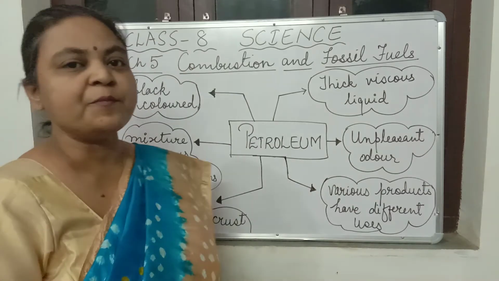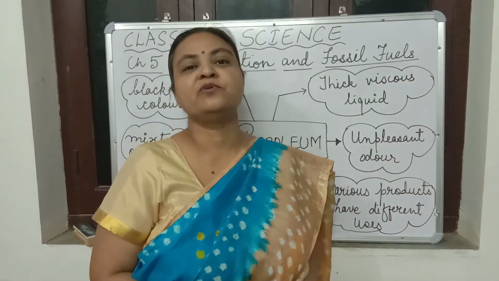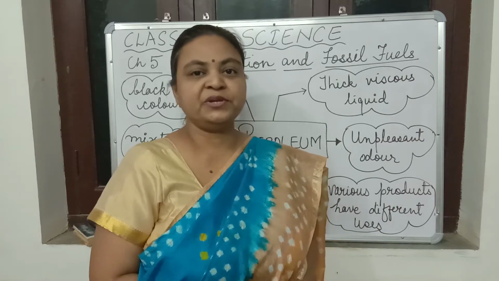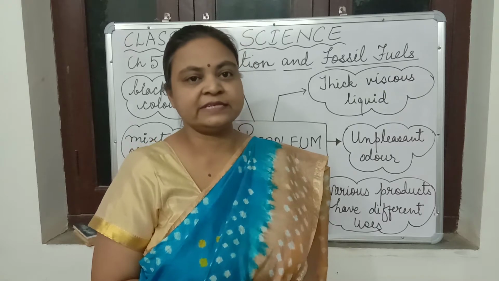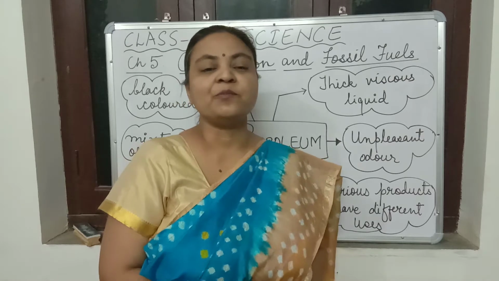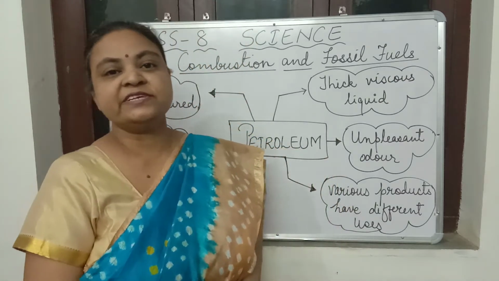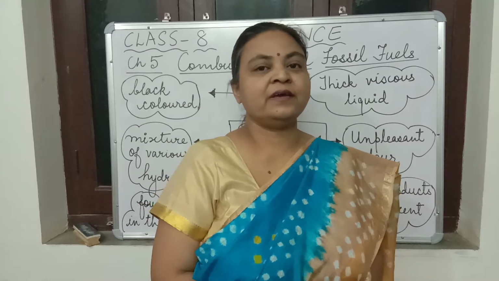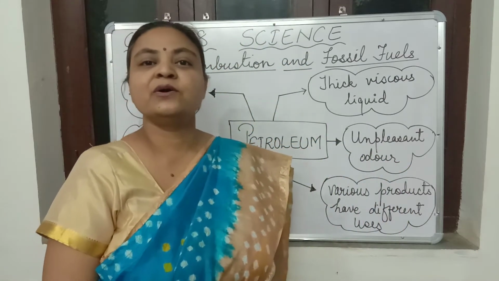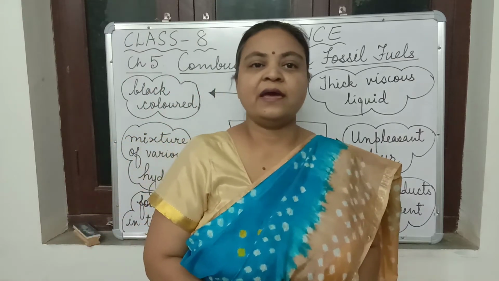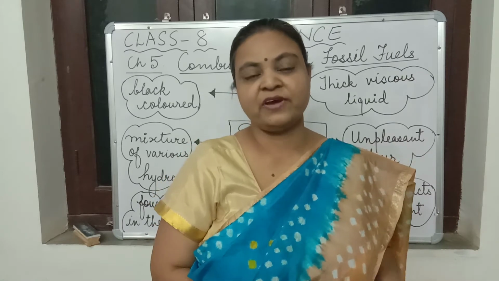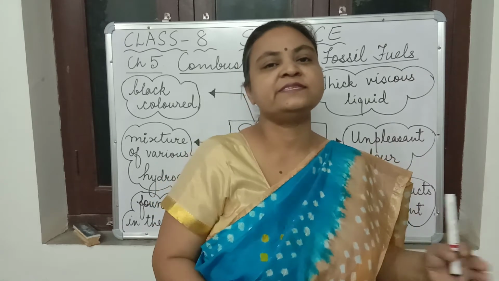We have finished with combustion. We have also studied coal formation and different types of coal: bituminous coal, lignite, anthracite. We have also studied the products obtained from the destructive distillation of coal. The products were coal gas, coal tar, ammonia, and one more, that is coke. In fact, we get four products. Ammonia is in small amount.